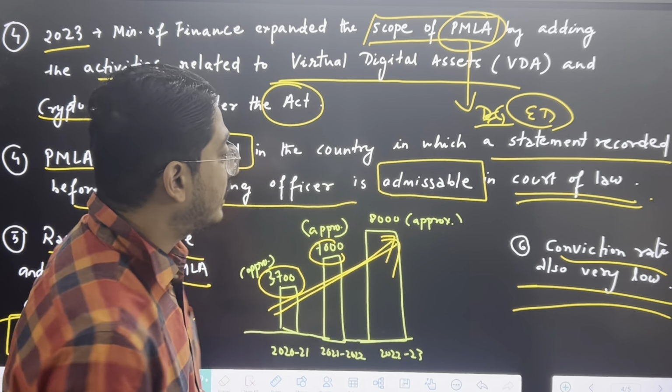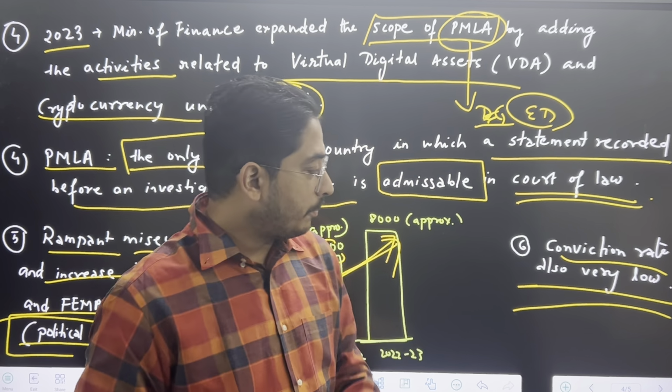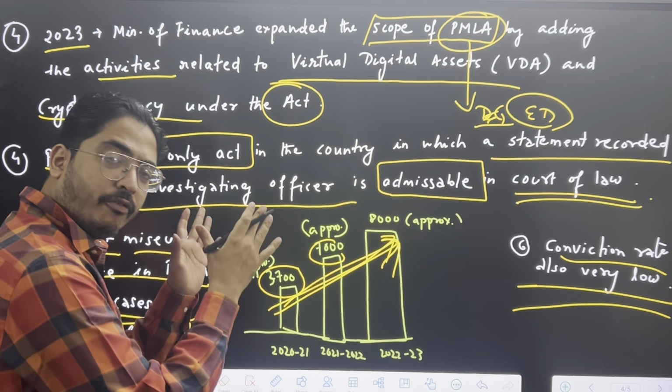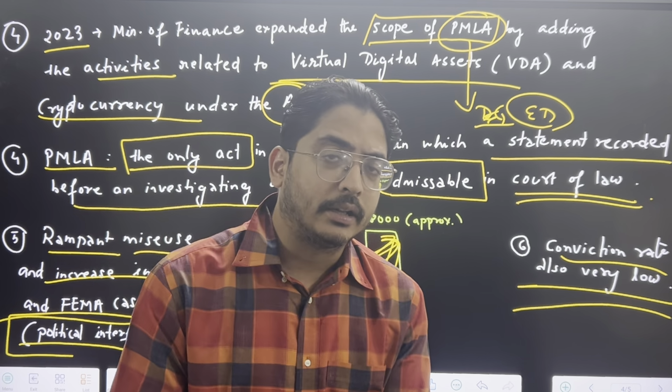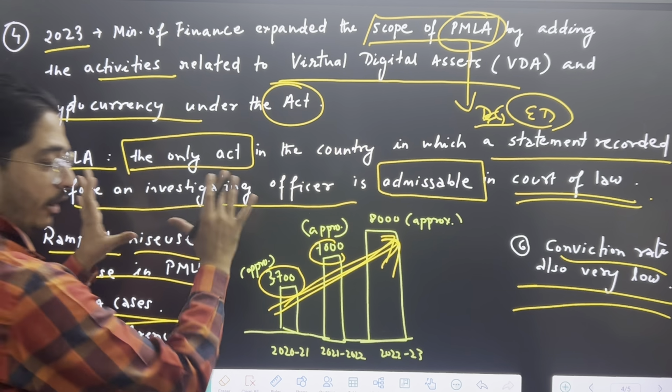But I'm just giving an overview here. I'm not writing whether it is correct or not, but the conviction rate is low and the cases have increased. This is the fact or figure which is there in the public domain. That is the thing we are putting out in our answer.